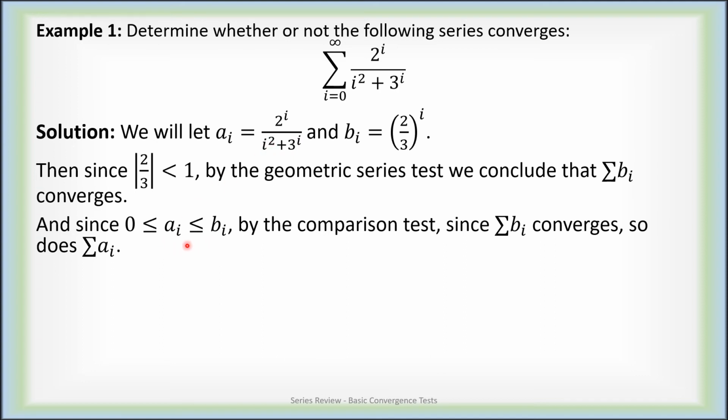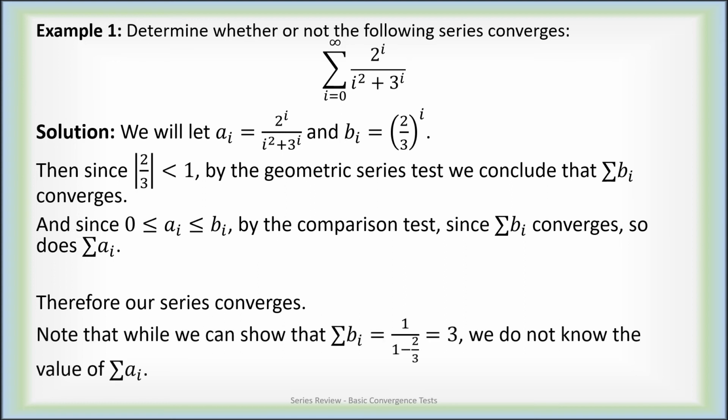So a_i is only smaller. So since we determined that the sum of b_i converges and a_i is smaller than that, by the comparison test, the series out of a_i also converges. So the series we began with, the sum of a_i, does converge.